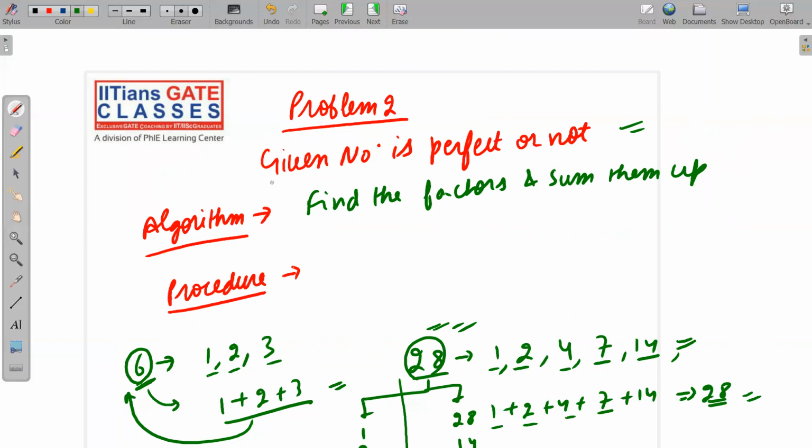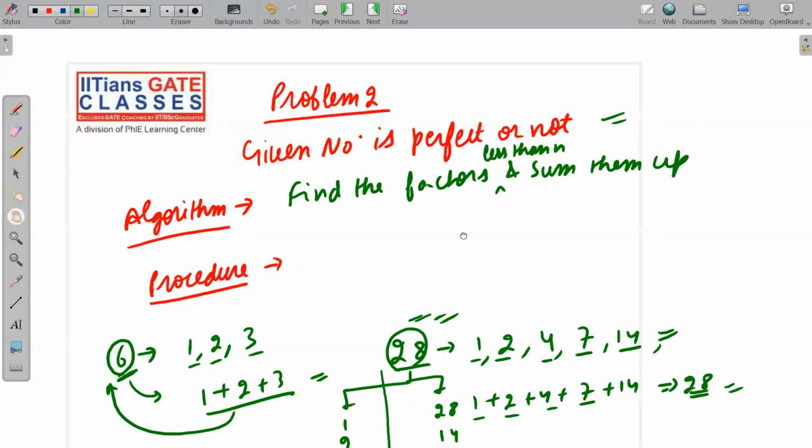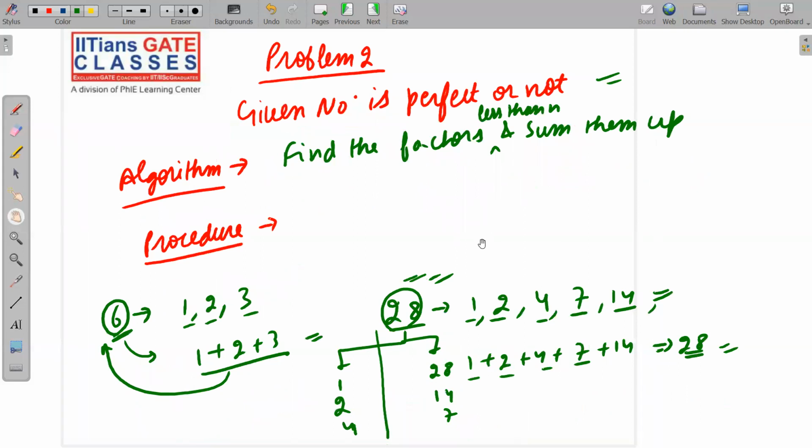So find the factors less than n and sum them up. If the sum is equal, then we will say the answer is yes. If the sum is not equal to the given number, then we will say the answer is no. I'm not writing it, I'm just dictating. You can note it down because our concern is not the algorithm here. Our concern is that we have an algorithm. So obviously every algorithm is a procedure, so we have a procedure also for this problem. Now let's jump to the next problem. Please note it down carefully.